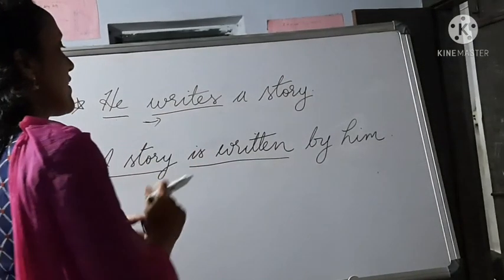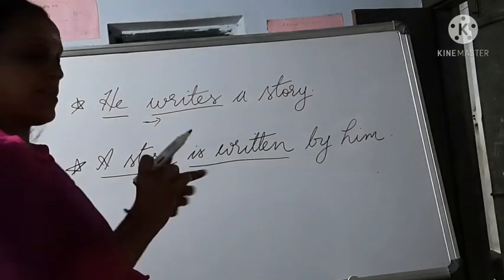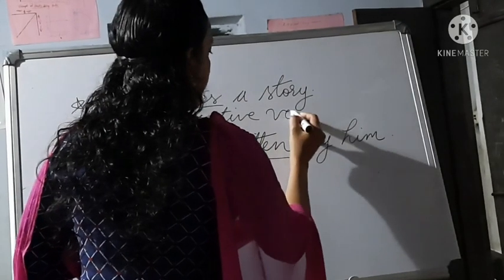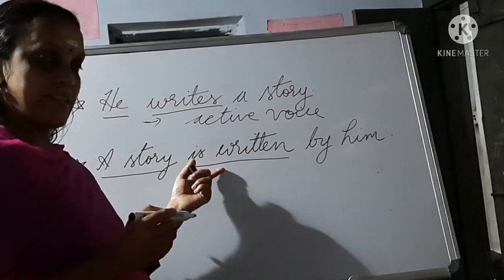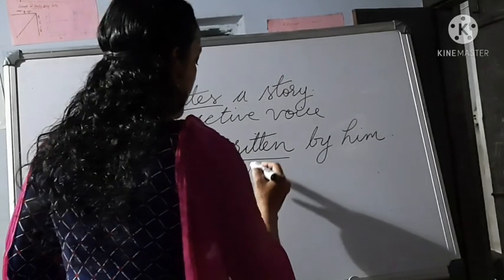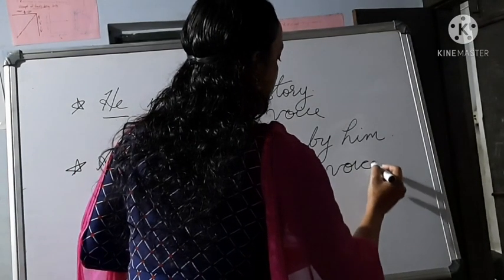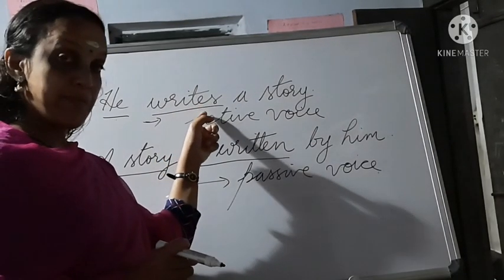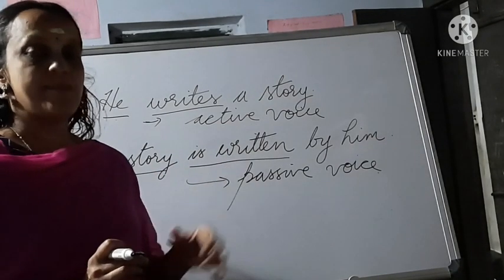In the first case, the subject is performing the action that is mentioned in the verb, so that is known as active voice. And in this case, the subject is not performing the action, but is only receiving the action, so we can call this sentence passive voice. That's the difference between active voice and passive voice.